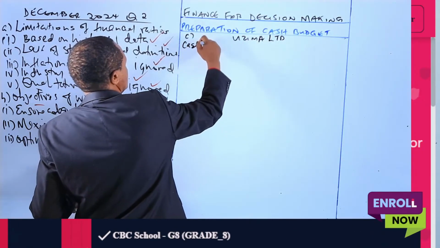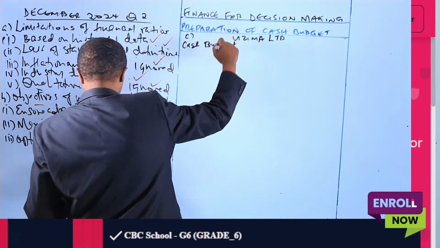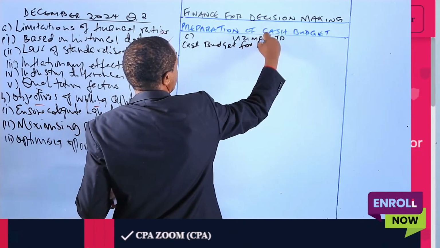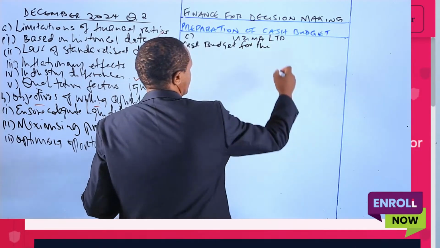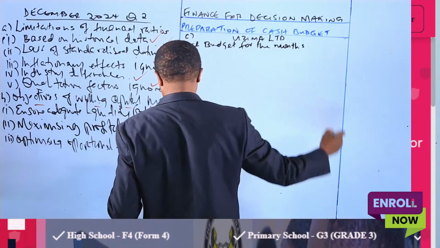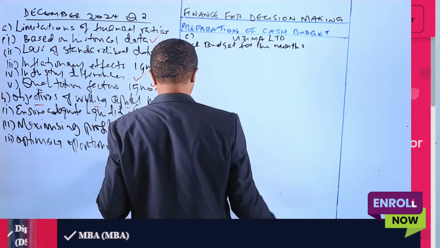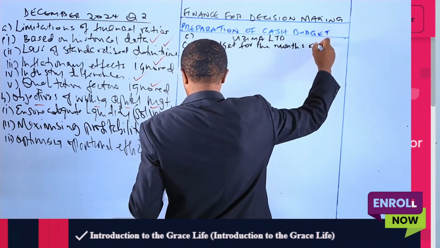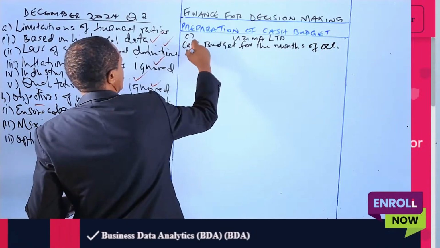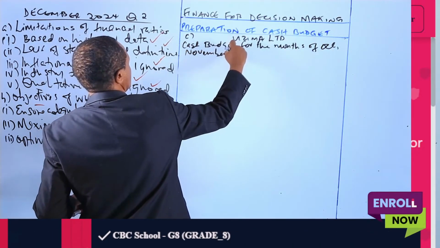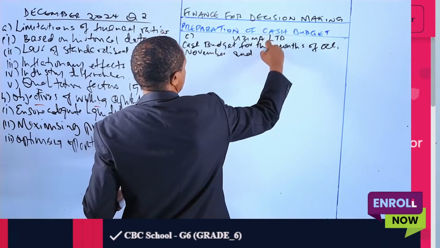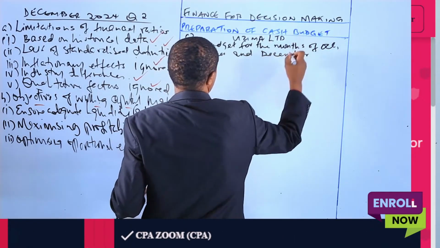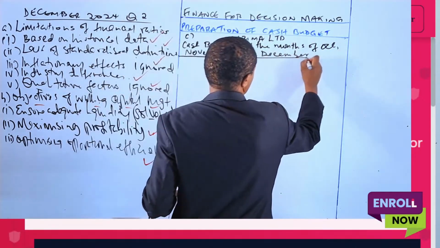Cash budget for the months of October, November, and December. You have to have a title for the months. That is the title.